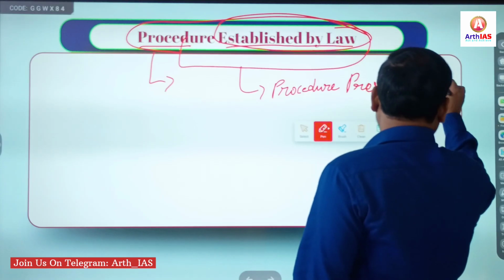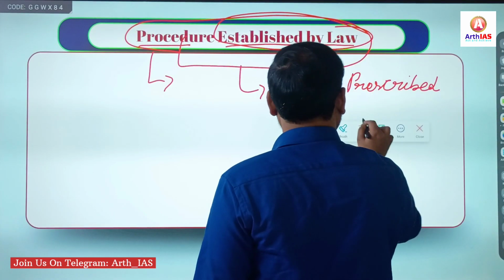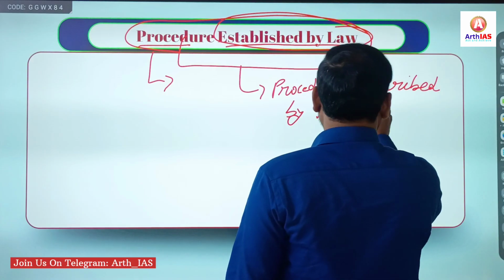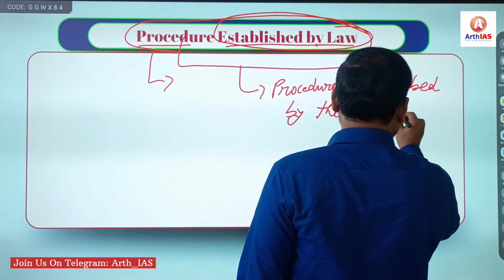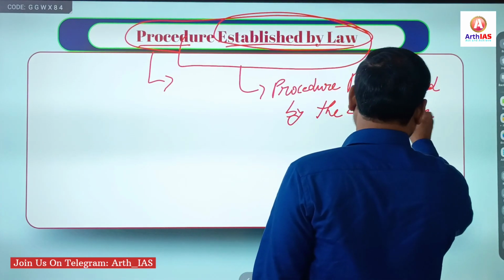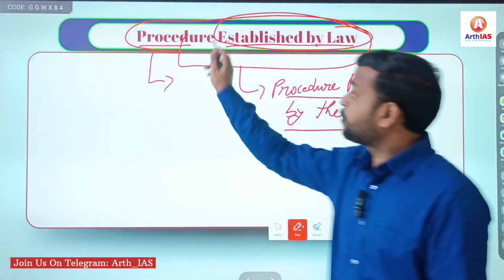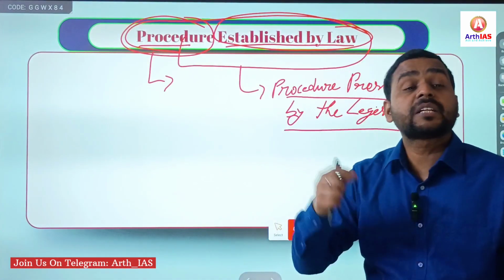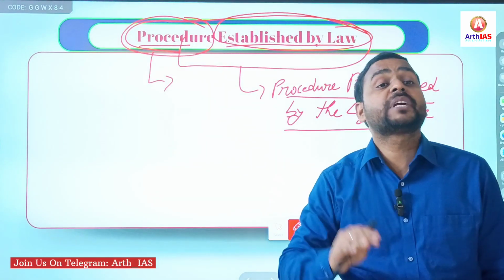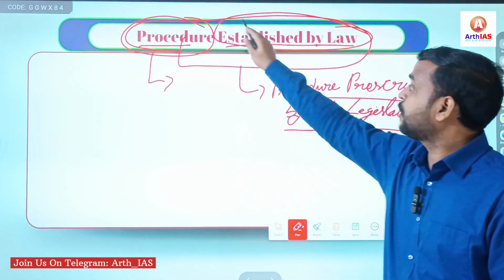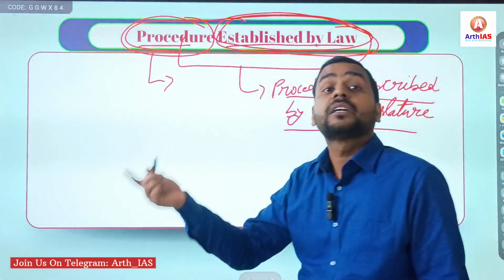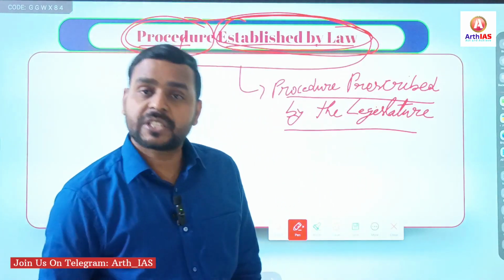You have to understand that the phrase procedure established by law simply means procedure prescribed by the legislature. Right? And procedure, I have already told you, simply means the process of making law. Established by law means what? Established by the legislature of that state.